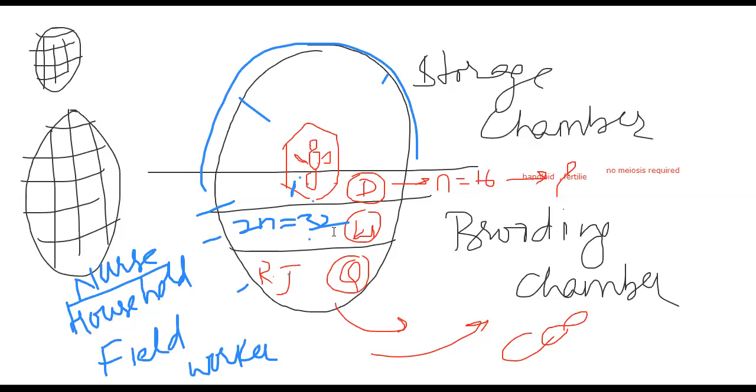That workers will transfer to respective chambers. Okay, household workers: cleaning of the beehive, construction of the beehive, heating of the beehive. That is what household workers will do. Field workers go to longer distance places.